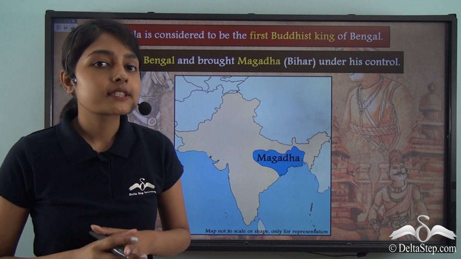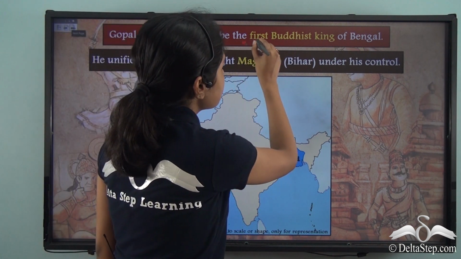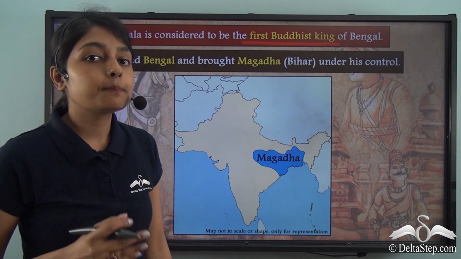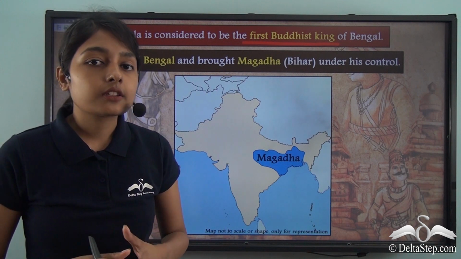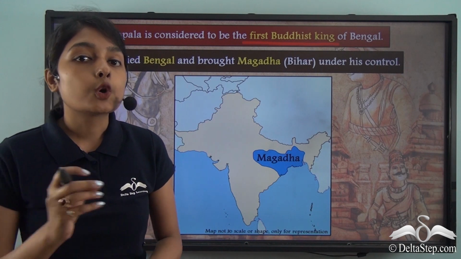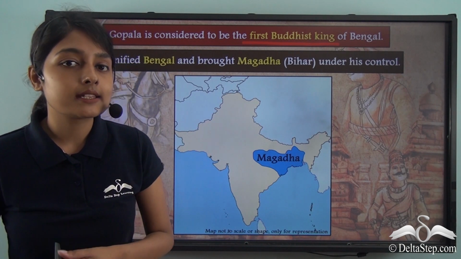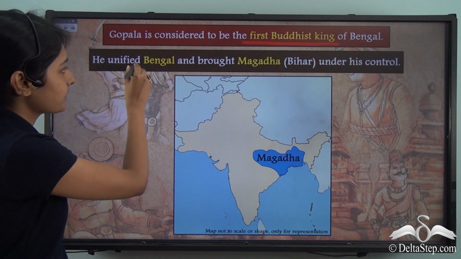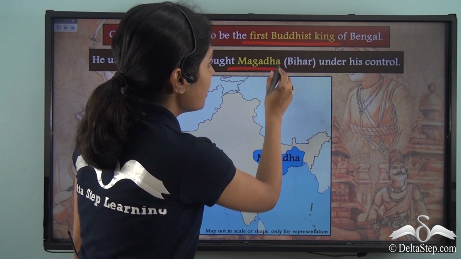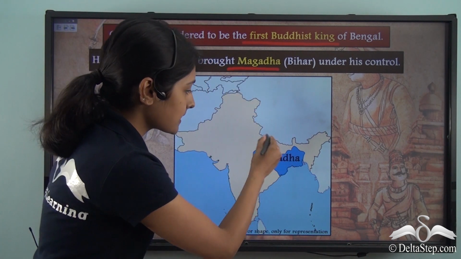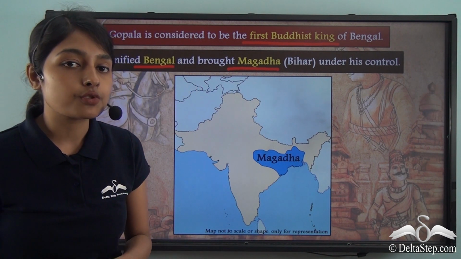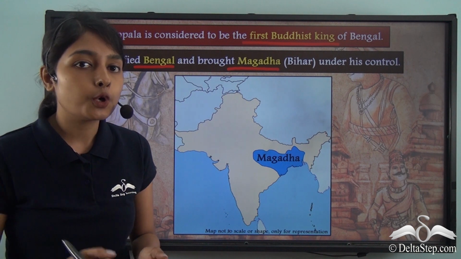Now, Gopala was considered to be the first Buddhist king of Bengal, which is why Gopala is very important in the pages of history. Now after the death of Shashanka of Gaura, there was anarchy in Bengal. But when Gopala came to found the Pala dynasty, he unified Bengal. And simultaneously with unifying Bengal, he also brought Magadha or the present day Bihar under his control. So this entire region was unified and brought under the control of the Pala dynasty by Gopala.